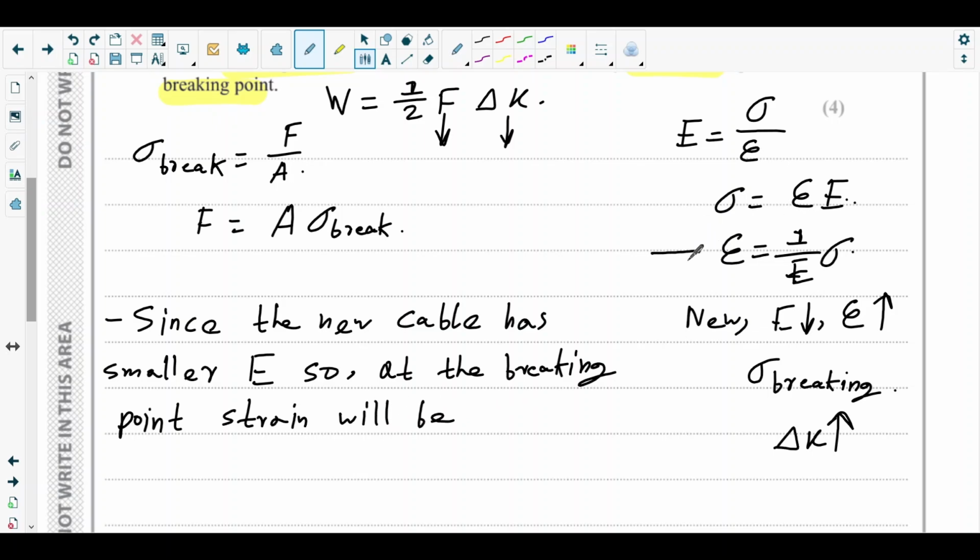Reference to this equation, strain will be smaller since breaking stress is constant.